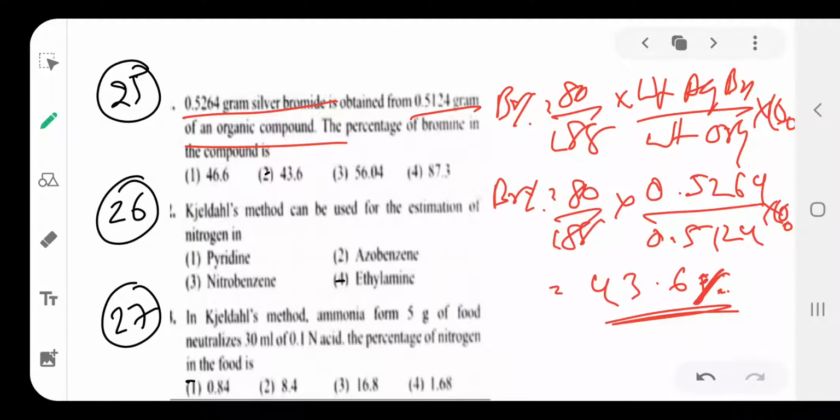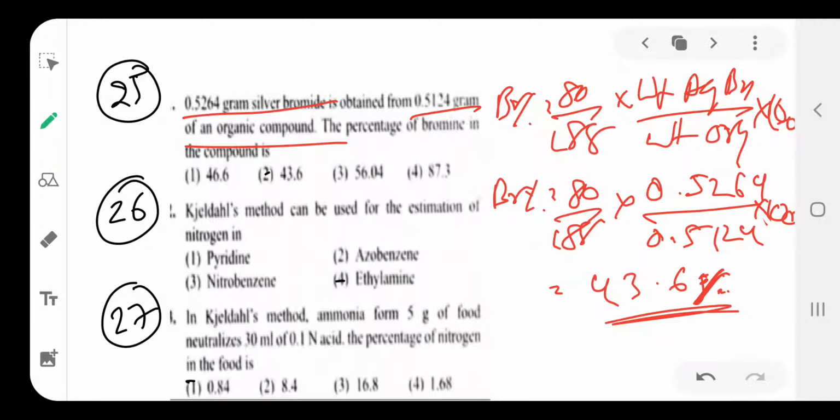Understood what I say? You see here once again, this is 100, the place is not zero.